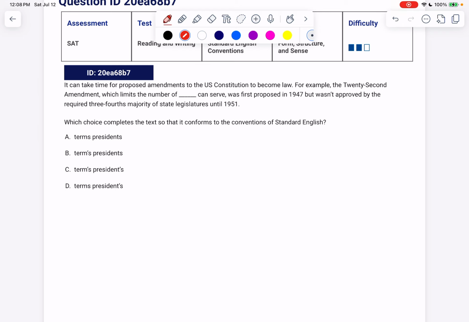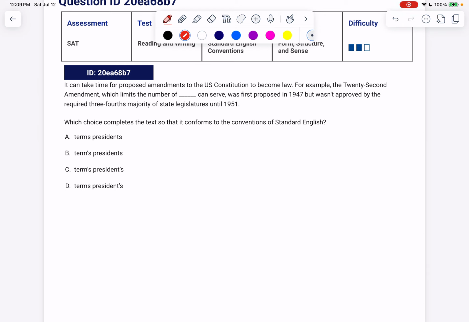It can take time for proposed amendments to the U.S. Constitution to become law. For example, the 22nd Amendment, which limits the number of terms presidents can serve, was first proposed in 1947, but wasn't approved by the required 3/4 majority of state legislators until 1951. Which choice completes the text so that it conforms to the conventions of standard English?